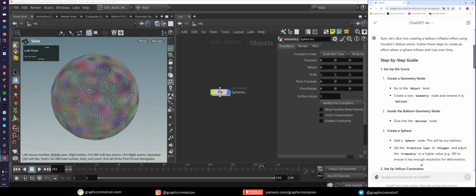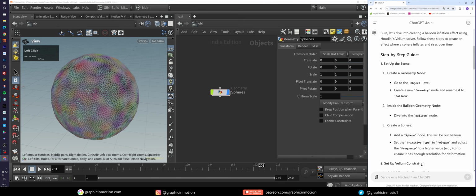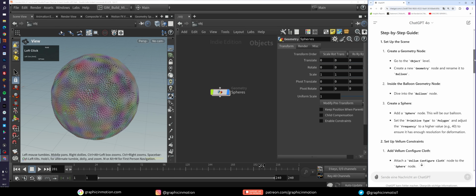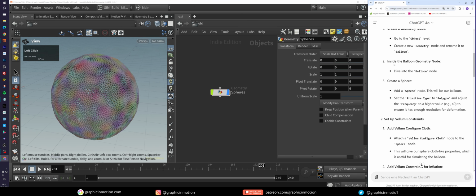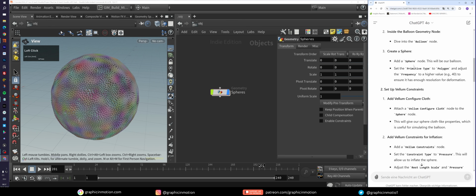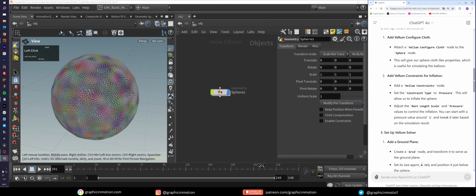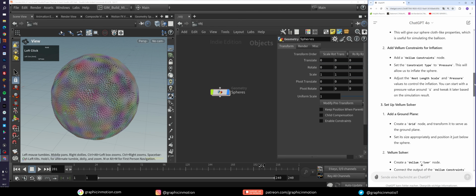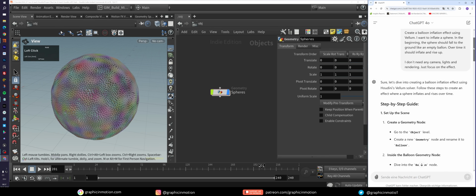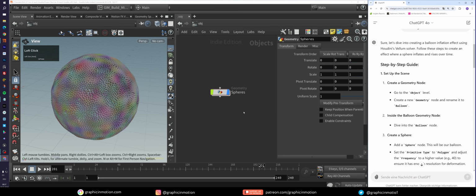Okay, so it is finished. And again, he creates this nice structure with all the bullet points and each step explained. Let's quickly take a look at that. So we will create a balloon node, and then he starts to add a sphere, polygon, frequency. That's fine. Add vellum configure cloth, constraints for inflation. Okay, that makes sense. Yeah, let's just run through this and let's try it out.